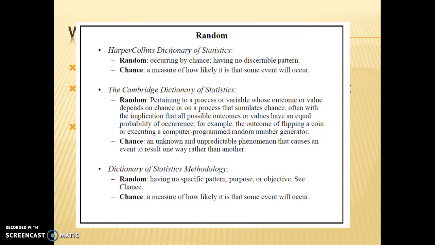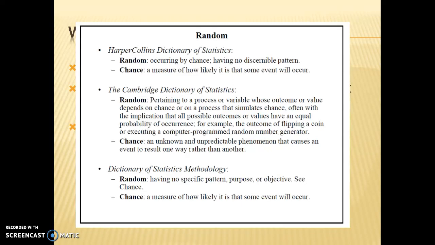Fair question. Let's go to some dictionaries. What does the word random mean? HarperCollins Dictionary of Statistics. Random, occurring by chance, having no discernible pattern. Cambridge Dictionary of Statistics. Random, pertaining to a process or variable or outcome whose value changes on chance, or a process that simulates chance, often with implications, blah, blah, blah. Dictionary of Statistics Methodology. Random, having no specific pattern, purpose, or objective. See chance. You're like, oh, cool. All right, so they're all basically using the word chance to describe probability.